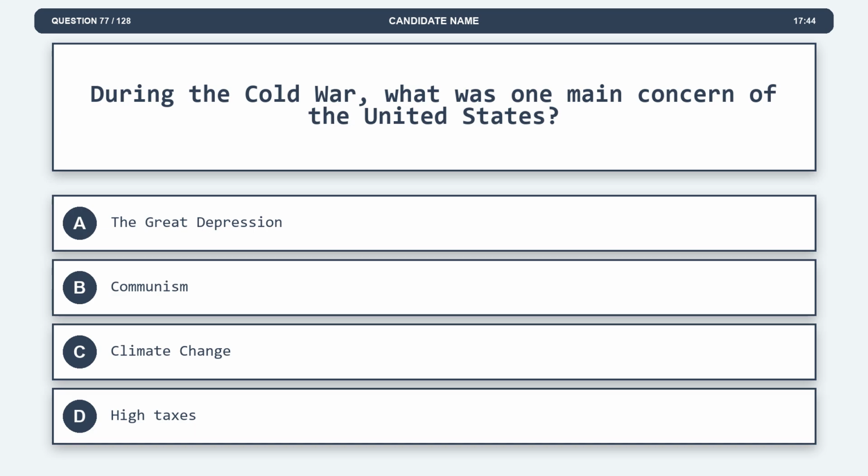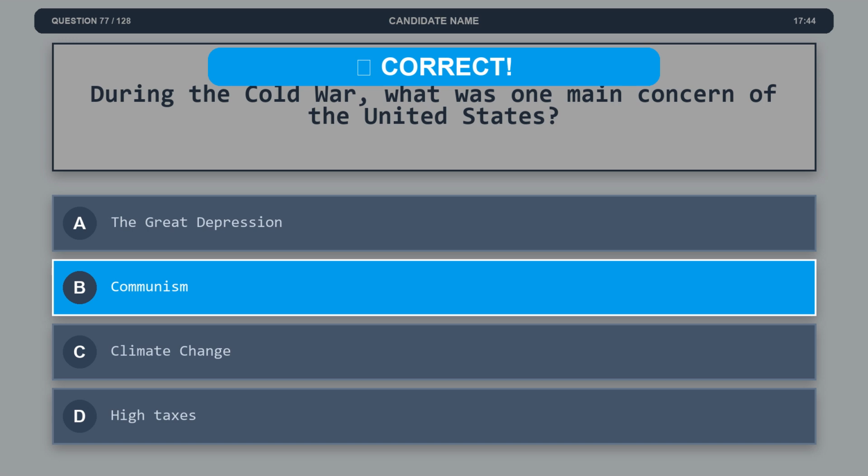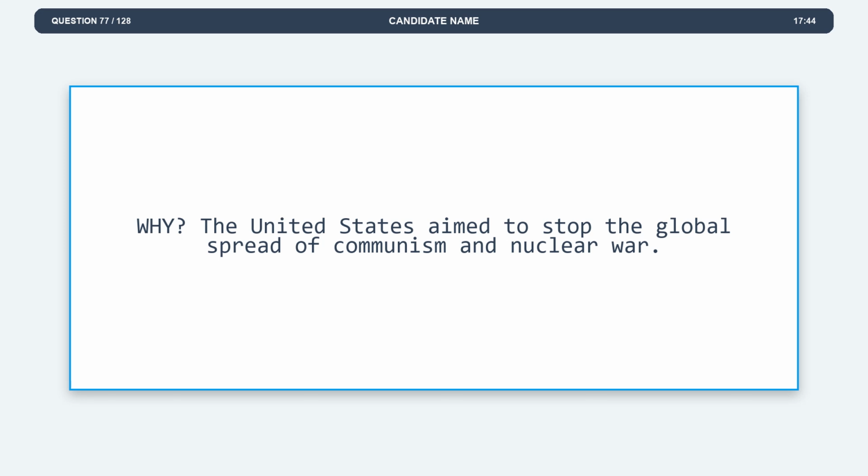Question 77. During the Cold War, what was one main concern of the United States? Option A, the Great Depression. Option B, communism. Option C, climate change. Option D, high taxes. The correct answer is option B, communism. Explanation. The United States aimed to stop the global spread of communism and nuclear war.